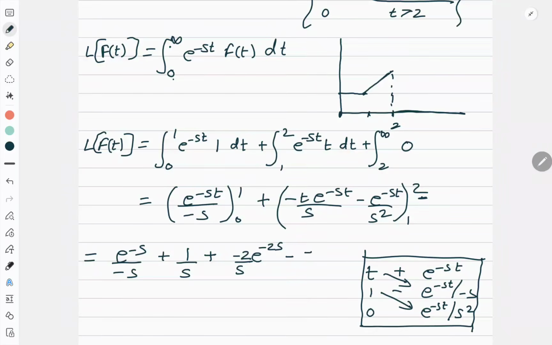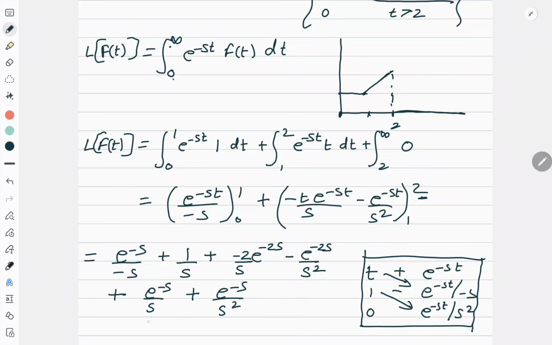Then minus e to the power minus 2s upon s square. Then minus, I am putting now the lower limit. So minus minus will become plus e to the power minus s upon s. Again lower limit, so minus minus will become plus e to the power minus s upon s square.